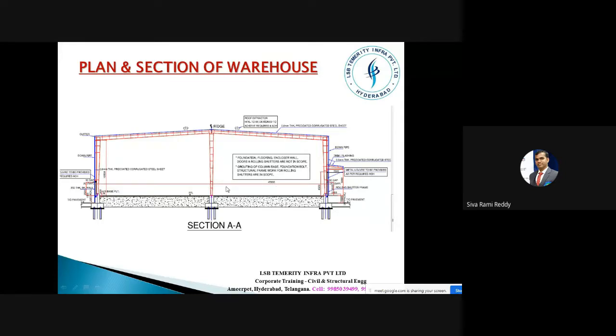But it is not really necessary to have a 45 meter span without intermediate columns. We have introduced one intermediate column, which controls the weight of this roof, this portal frame, and we can use smaller profiles, which eventually makes the structure more stable and economical.